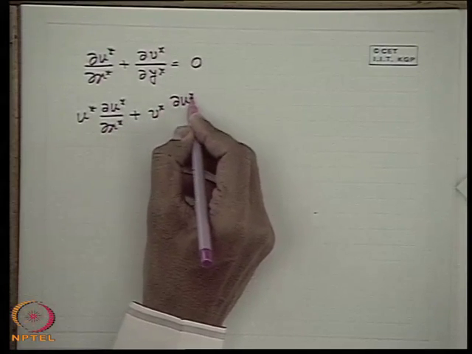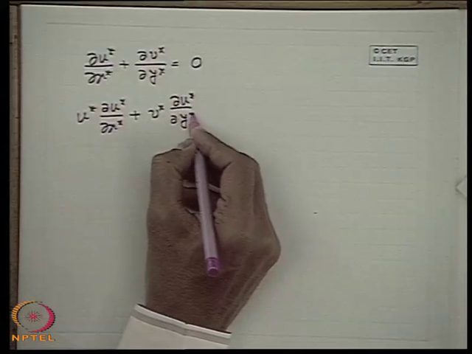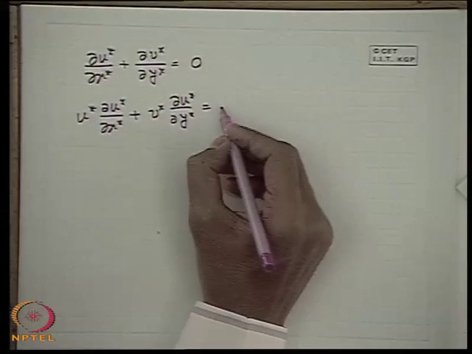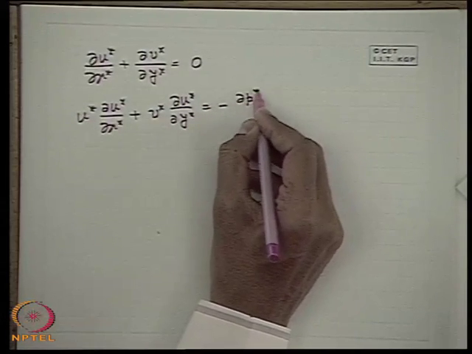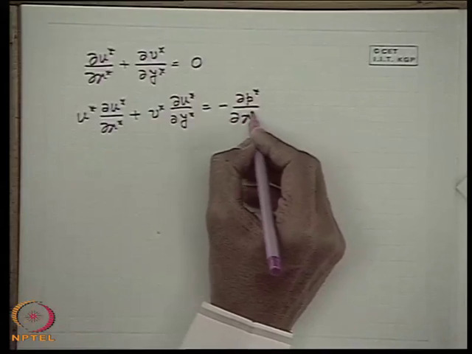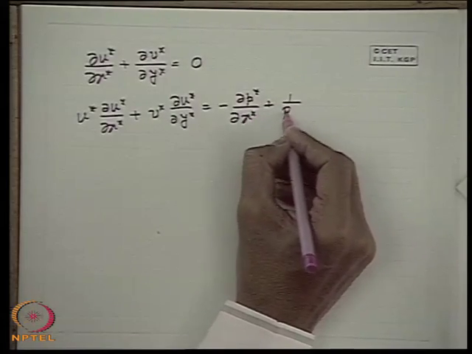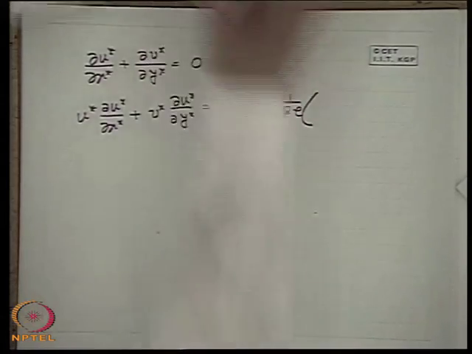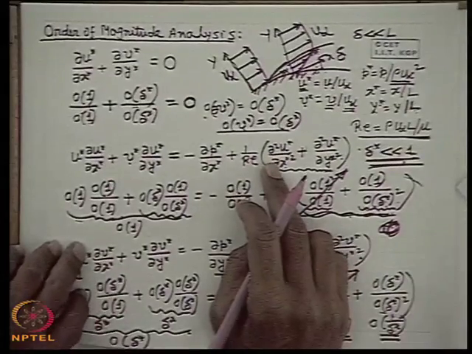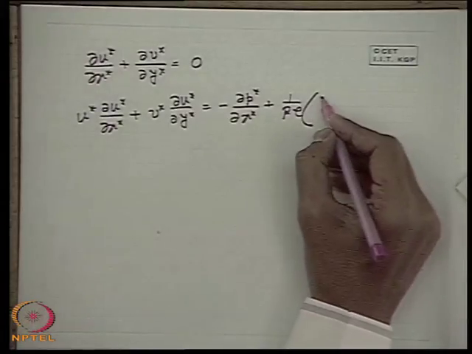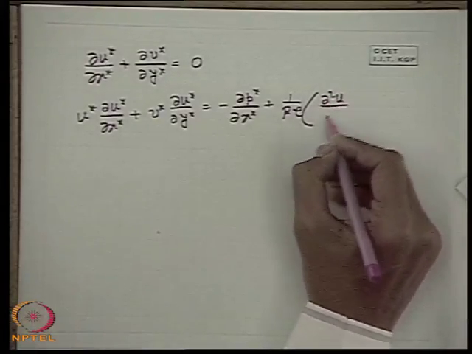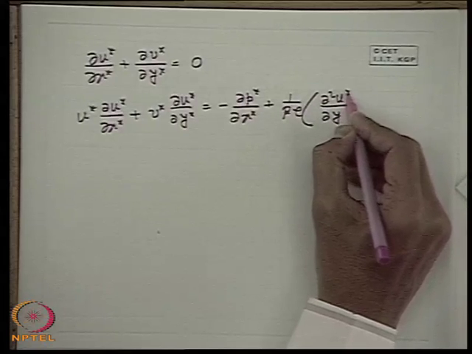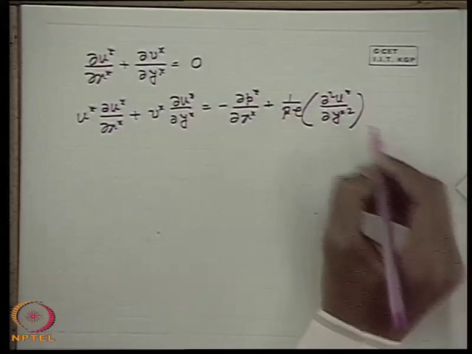The order of these two terms is the same, so both the terms are retained, equal to minus del p star del x star plus 1 by Re. Here we have already seen the order of this term is less than the order of this term. Therefore, we write only this term, del square u star del y star square.